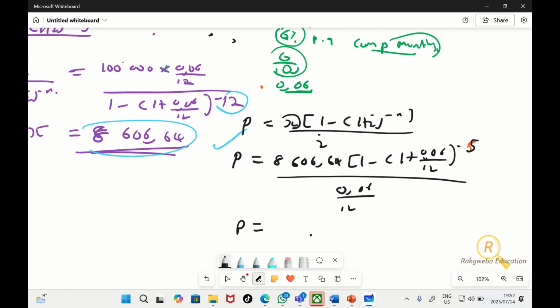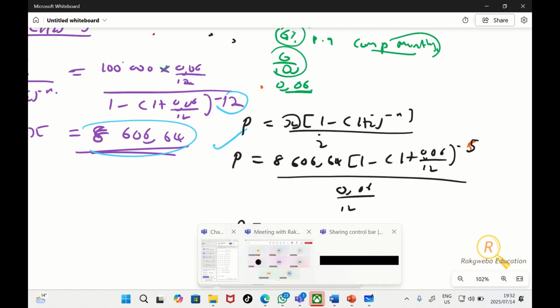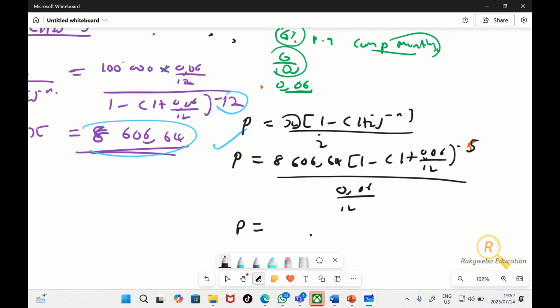Punch. I'm also punching. You must punch as fast as you punch on WhatsApp around 12 o'clock late in the evening. If you're able to punch quick on WhatsApp, then there's no reason for you not to punch quick on your calculator as well. You should be done by now. Come on.